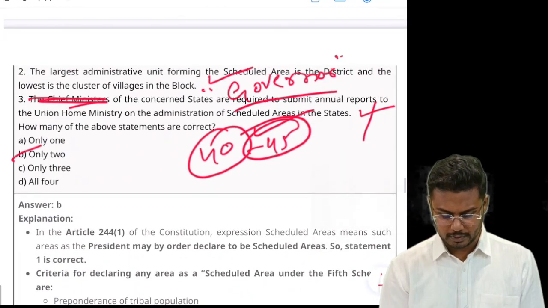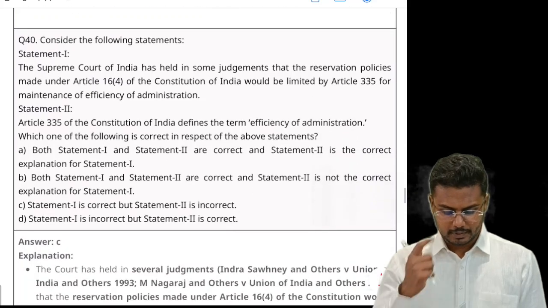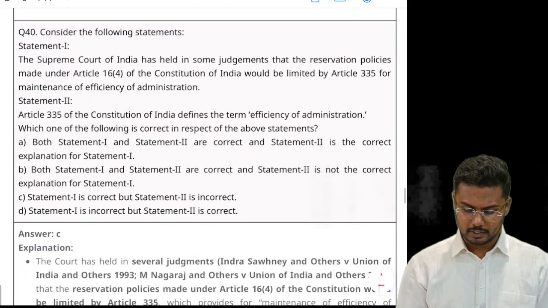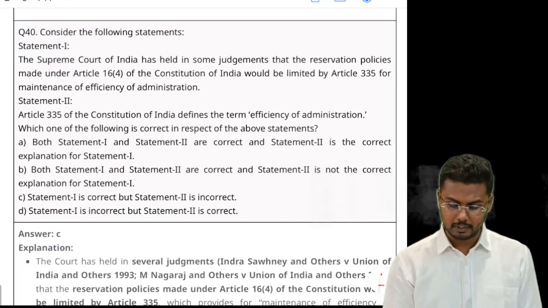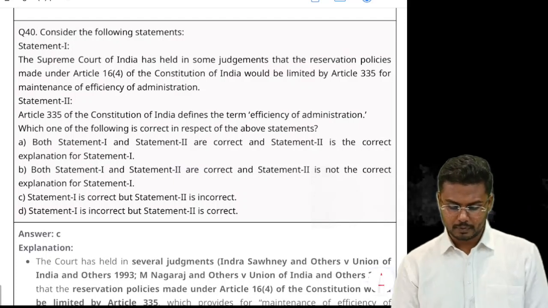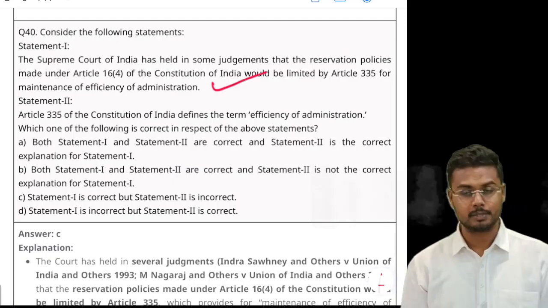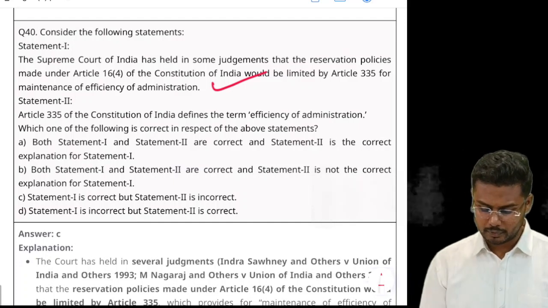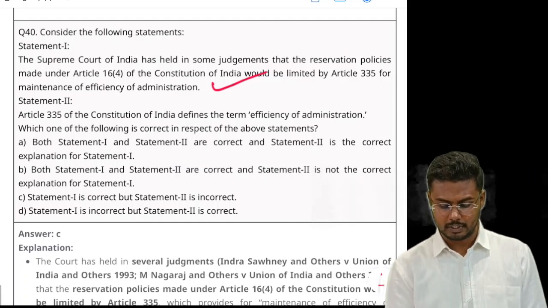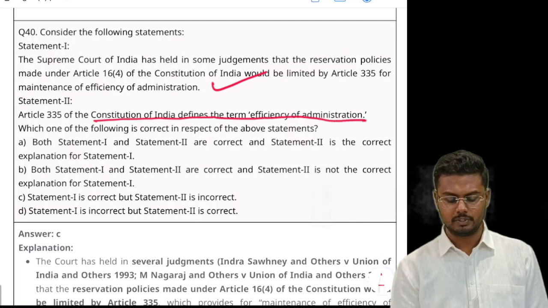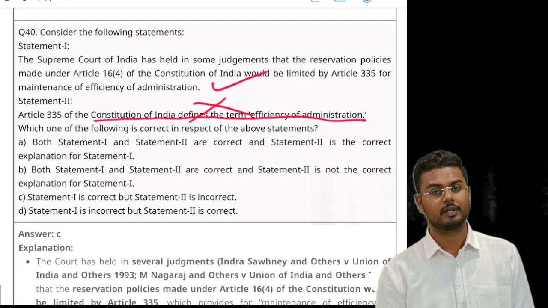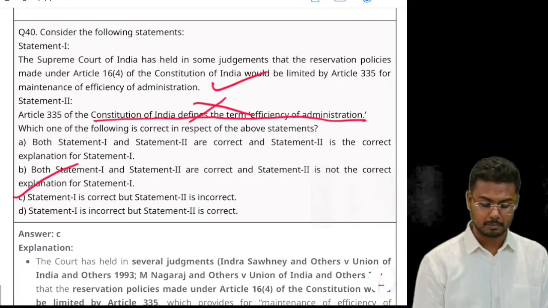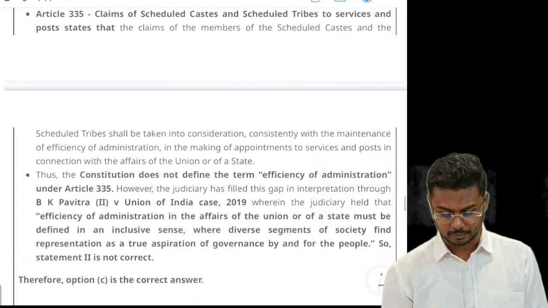So option B, only 2 is the right answer. Next, the Supreme Court of India has held in some judgments that the reservation policies made under Article 16, Clause 4 of the Indian Constitution would be limited by Article 335 for the maintenance of efficiency of administration. This might be true. Article 335 of the Constitution of India defines the term efficiency of administration. You can straight away eliminate this as the wrong statement. So we are left with statement 1 as the only correct statement. So option C, that is statement 1 is correct, but statement 2 is incorrect, is the right answer.